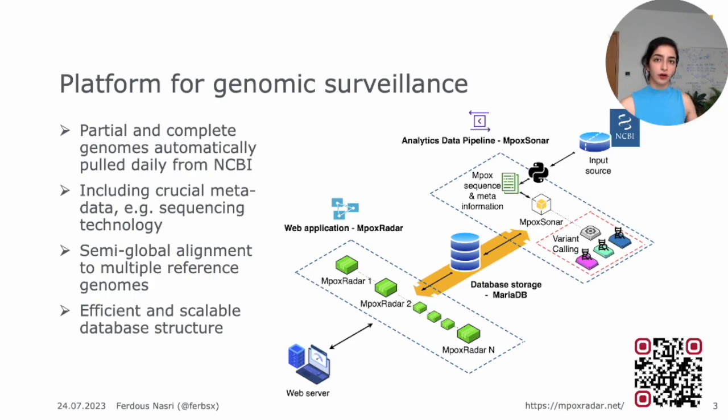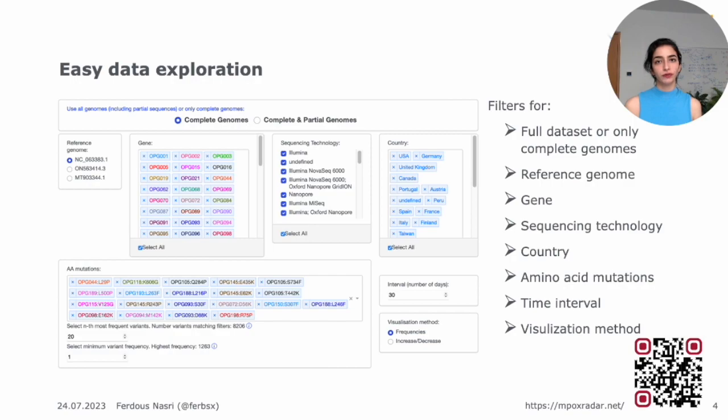Then we move on to our web server, which is called Mpox Radar. That's also the link at the bottom that you can see with the QR code. If you go on it, you will get to the web server that we've built, where we offer visualizations about the data. We allow data exploration. We allow our data to be downloaded simply. We allow it to be filtered and so on. I'm going to go through a few tools that we offer in the next slides. All our code is available open source. Our website is also openly accessible for everyone. Now I'm going to show you a few of our tools.